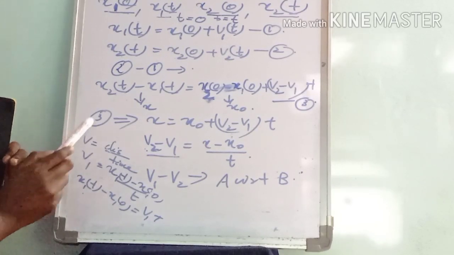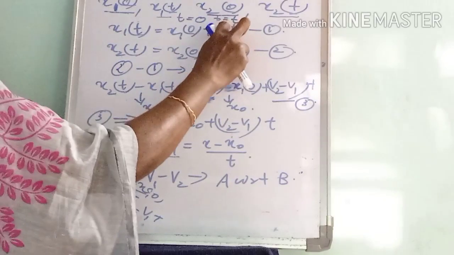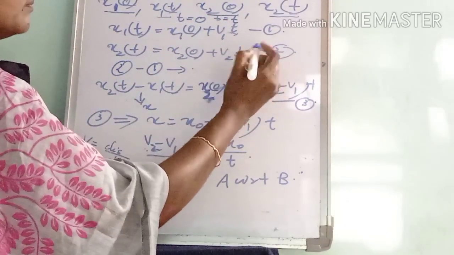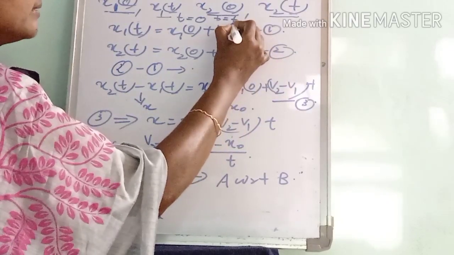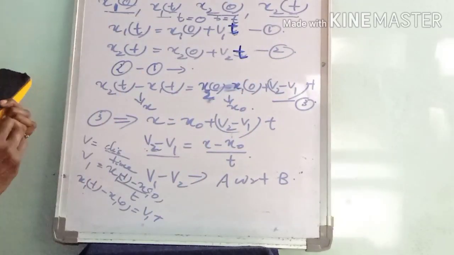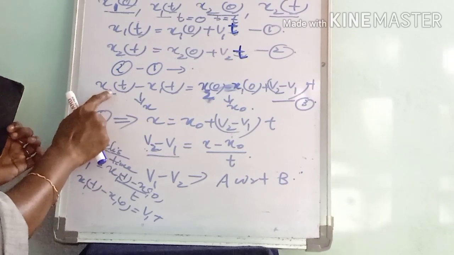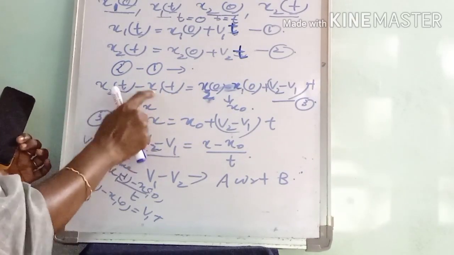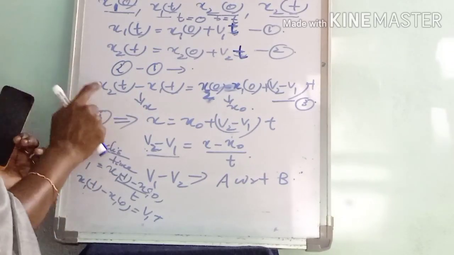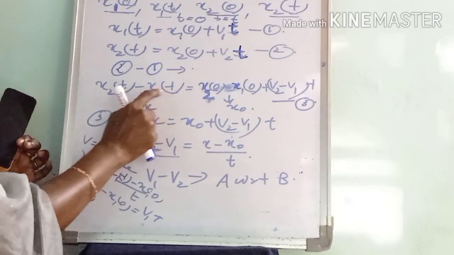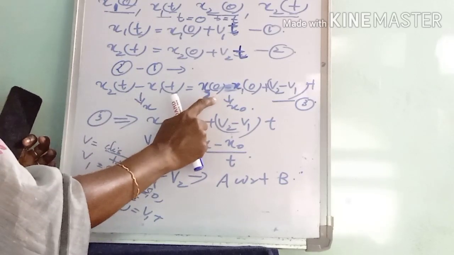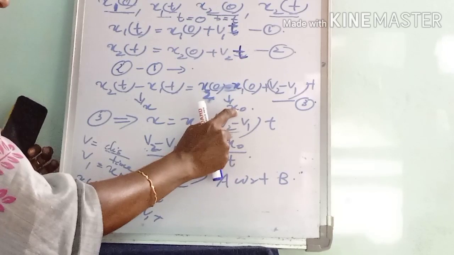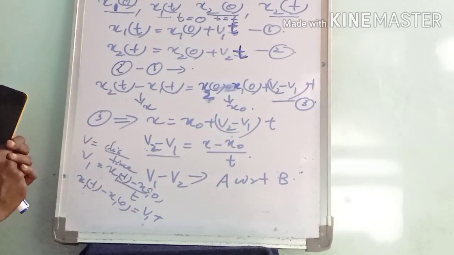Here we can put x2(t) minus x1(t) as x. Then x20 minus x10 is taken as x0.